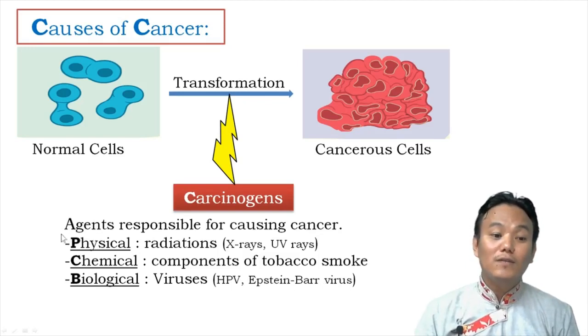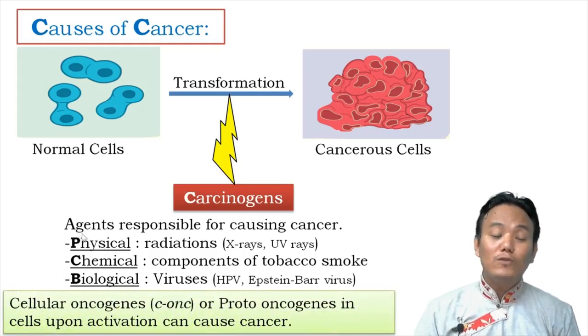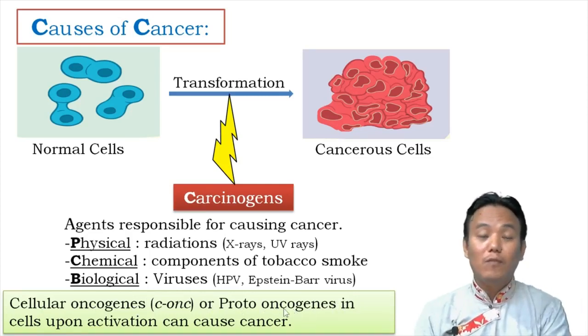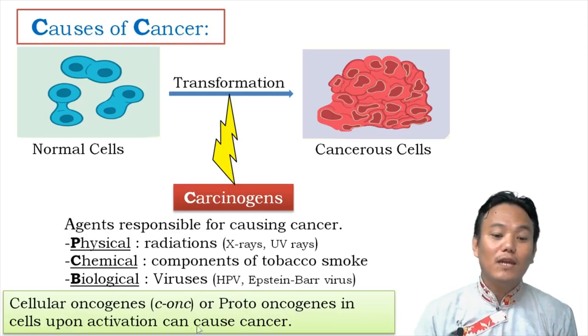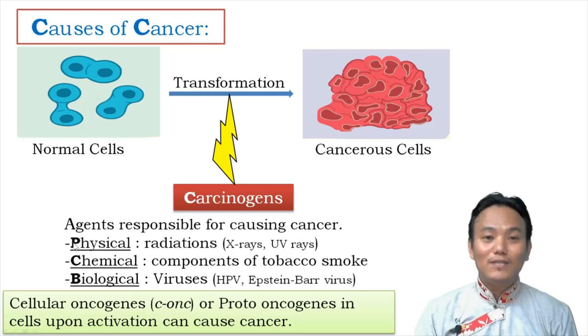So these are some external agents responsible for causing cancer. Apart from that, your normal cell also contains cellular oncogenes or proto-oncogenes. Cellular oncogenes or proto-oncogenes are those genes which are inactive. But when proto-oncogenes become oncogenes upon activation by certain chemicals, they can cause cancer. Right? So these cellular oncogenes are present from birth itself, whereas these physical, chemical and biological agents are external carcinogens.